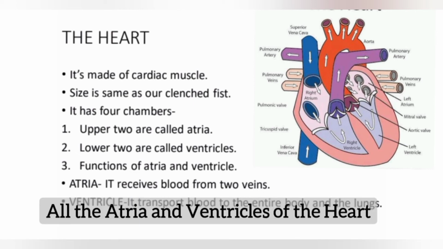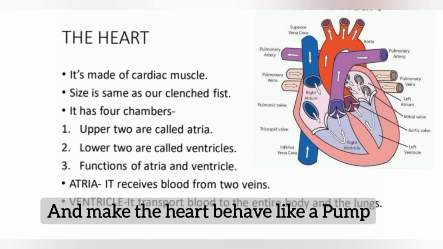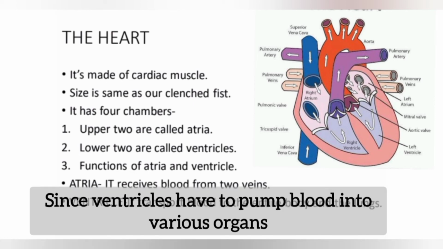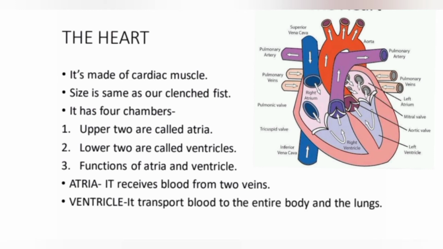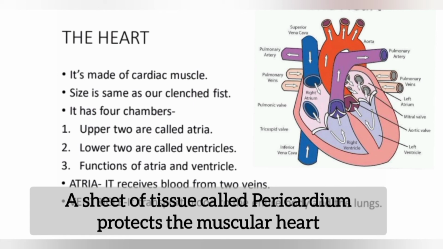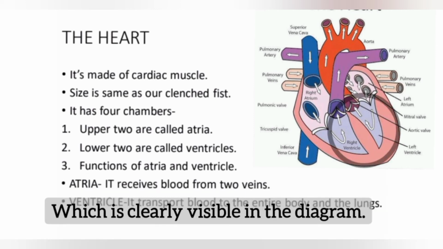All the atria and ventricles of the heart contract and relax at appropriate times and make the heart behave like a pump. Since ventricles have to pump blood into various organs with very high pressure, they have thicker walls than atria. A sheet of tissue called pericardium protects the muscular heart. The chambers of the heart are separated by a partition called septum, which is clearly visible in the diagram.